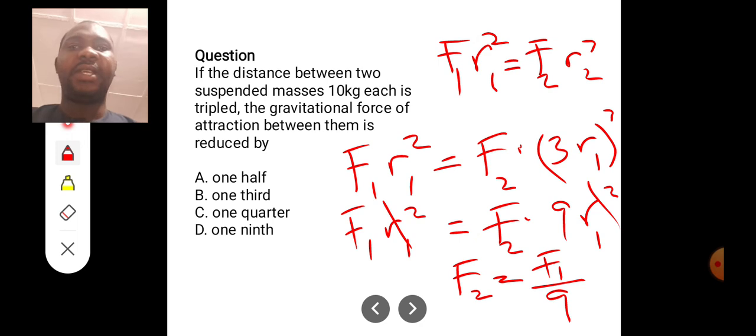That's another way you can solve that if you want. But you know, in a case like this, that is an objective question, just follow the relation. Inverse relation means as one is increasing, the other is decreasing. Direct relation means that as one is increasing, the other one is increasing, and vice versa. Okay, so let's make progress.